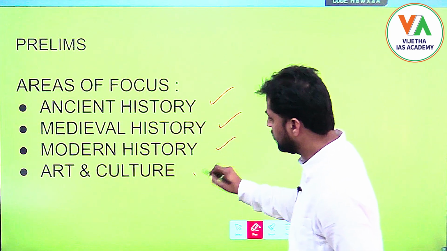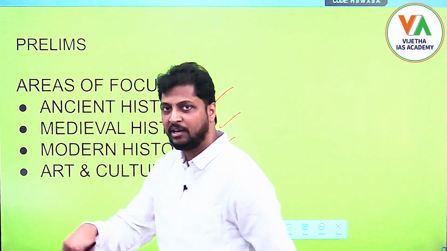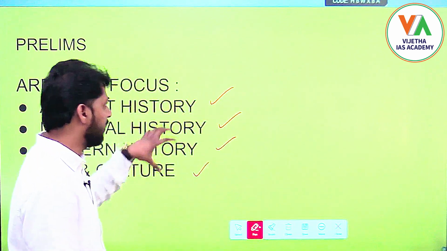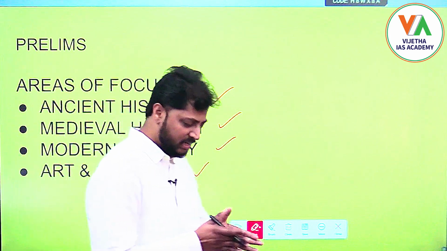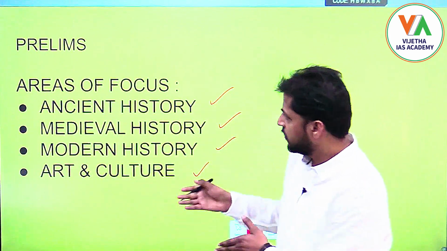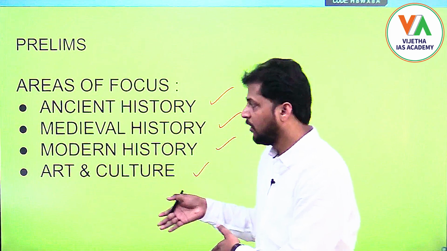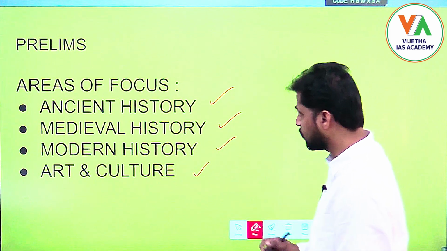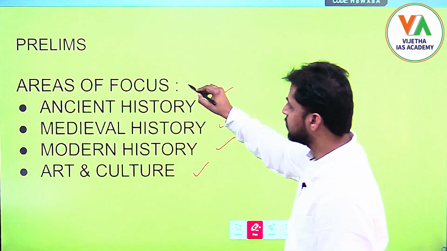And as well as art and culture, which is an integrated part of all these aspects. Art and culture we cannot see as a separate subject, it is a part of all these three aspects. So these are the areas of focus for prelims.